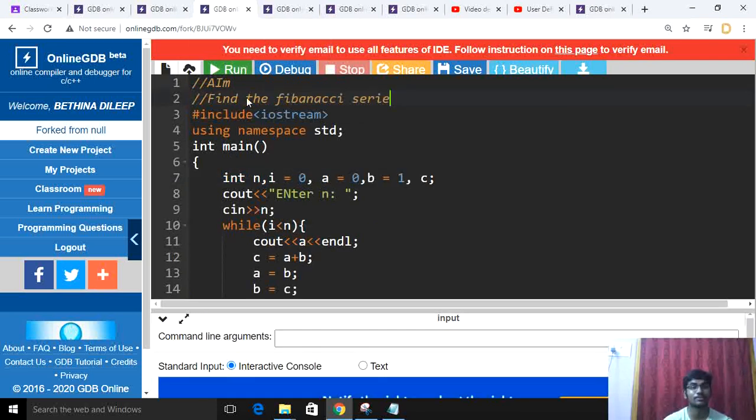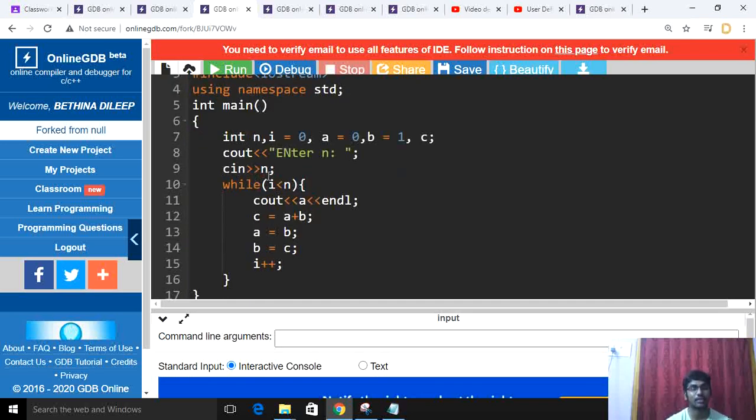The last program, the sixth program, we are going to see. We will start the program. The aim of the sixth program is to find the Fibonacci series. Hash include iostream, using namespace std, int main, int n. I'll initialize my data types inside my main function: int n, i equal to 0, a equal to 0, b equal to 1, c. Then cout, I'll print enter number. The cin will take the input.